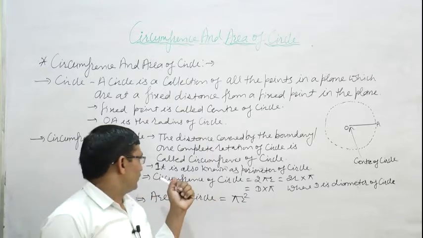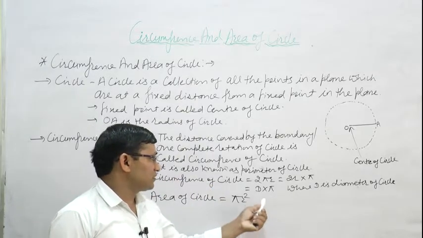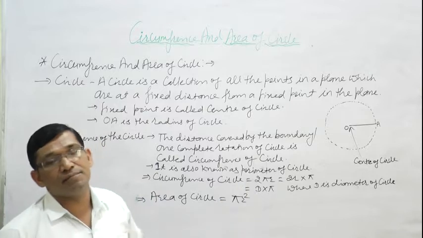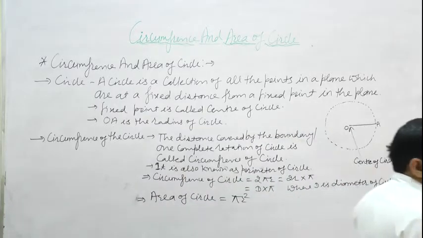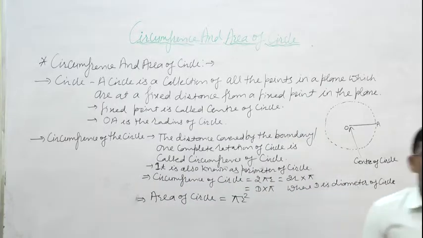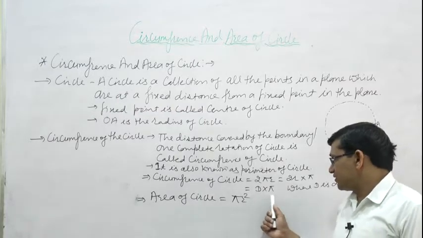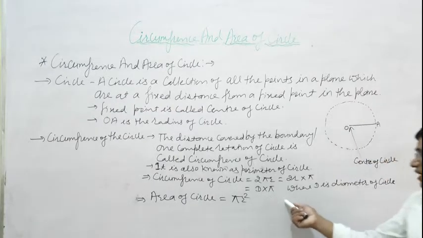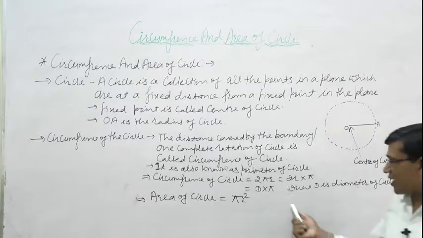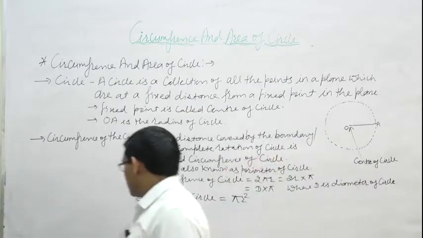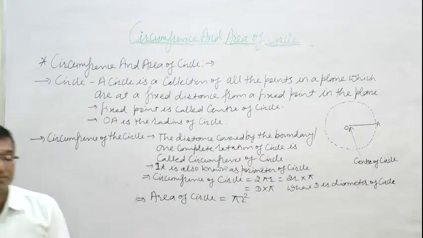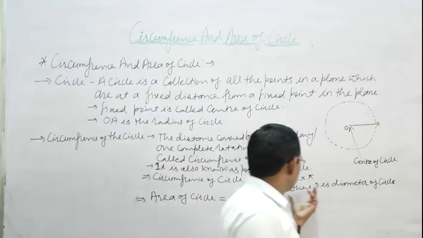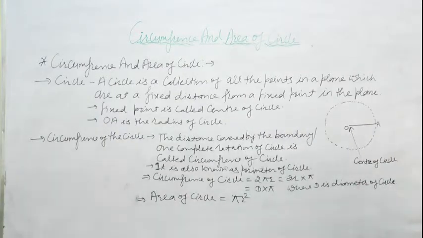So we represent circumference in the form of diameter, it means d pi, where d is the diameter and pi is an irrational number. Pi is a constant known as an irrational number.